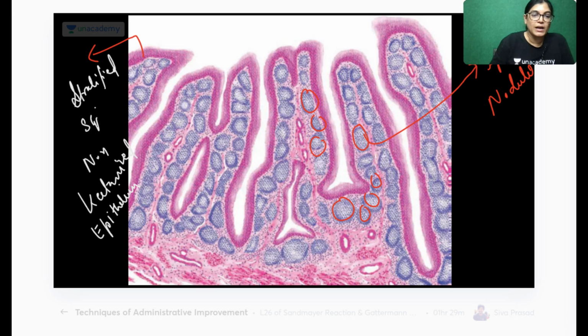It's a lymphatic structure. And this part which you are seeing here, let me use a highlighter. This is the crypt. This is the tonsillar crypt.